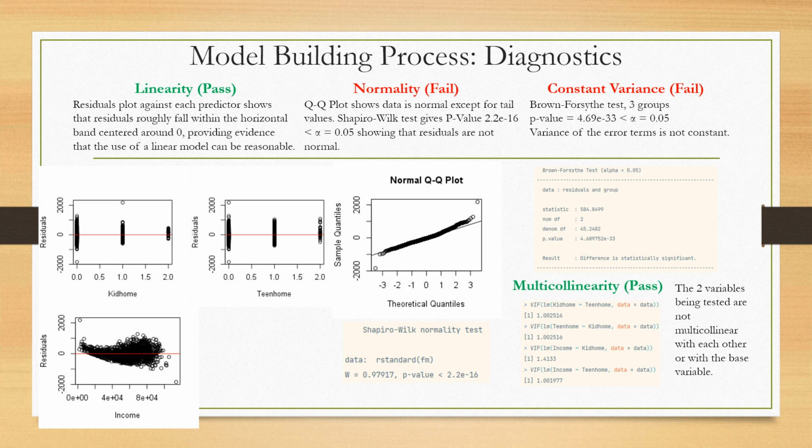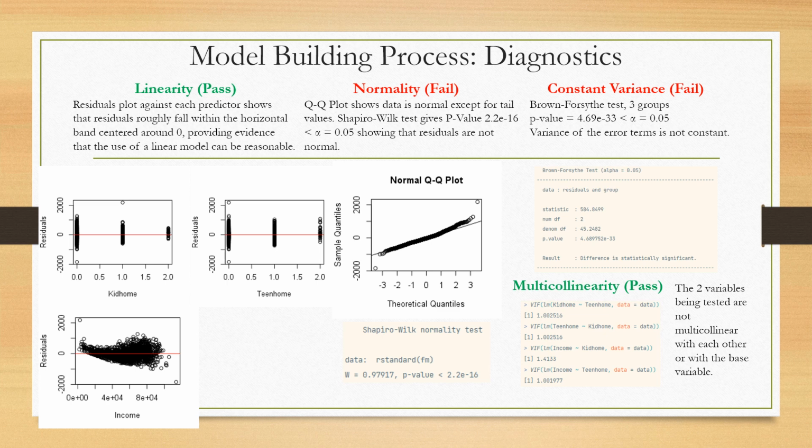For linearity, we plotted the residual plots against each predictor, and as you can see, they're centered around 0, indicating a linear model is appropriate. For normality, we plotted a QQ plot of our residuals, which shows that our residuals are mostly normal except for the tail values. We also did Shapiro's Wilk test that gave us an extremely low p-value, indicating the residuals are